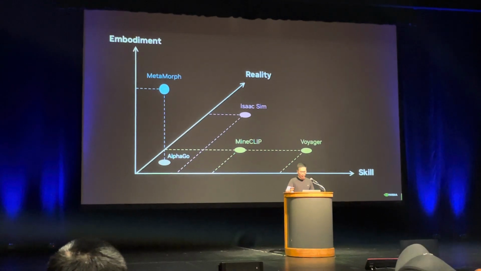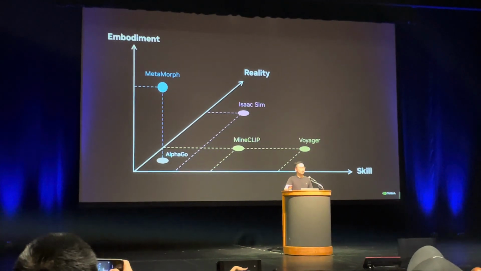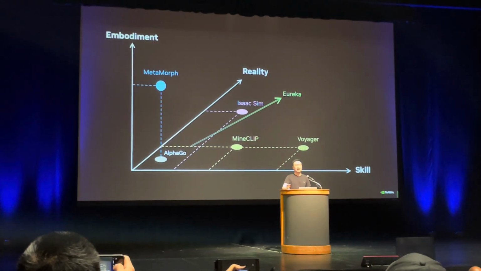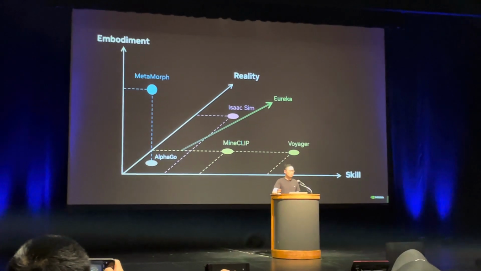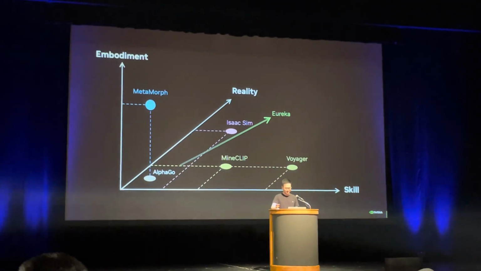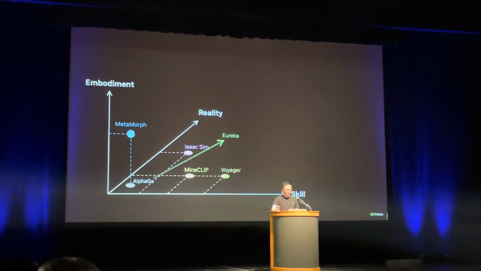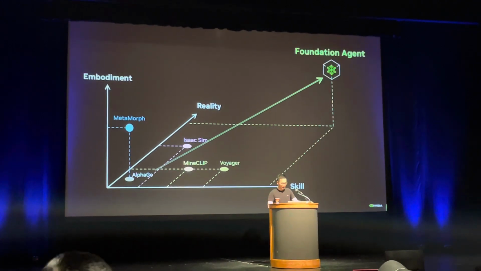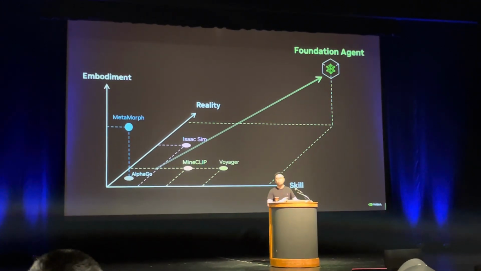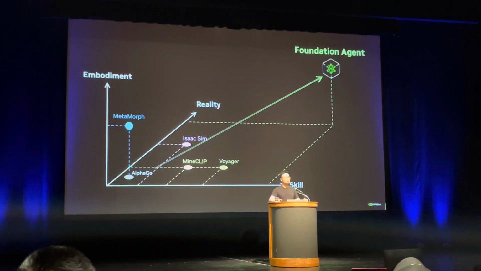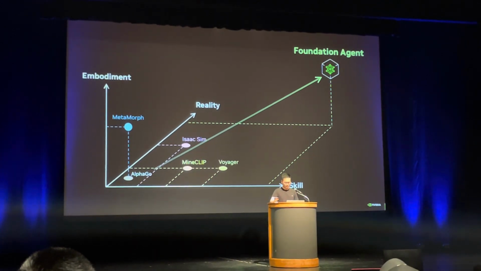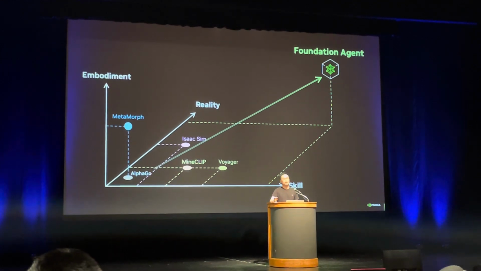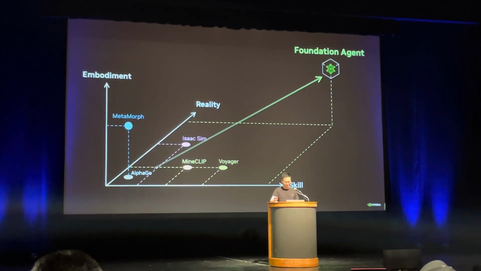So in this sense, the Eureka work isn't really a point on the map, but it's a force vector that can push the frontier along any axis, because it's a general purpose algorithm that simply does coding. And as we progress through the map, we'll eventually reach a single model that generalizes across all three axes. And I call that the foundation agent. And that's the upper right corner, the ultimate destination through our hitchhiking across the galaxy.